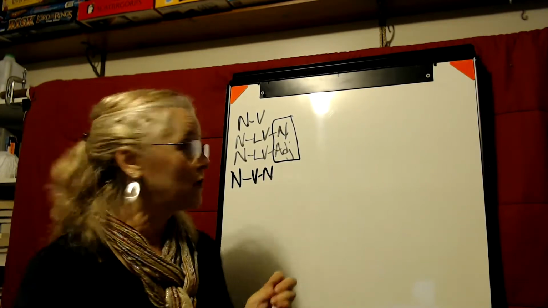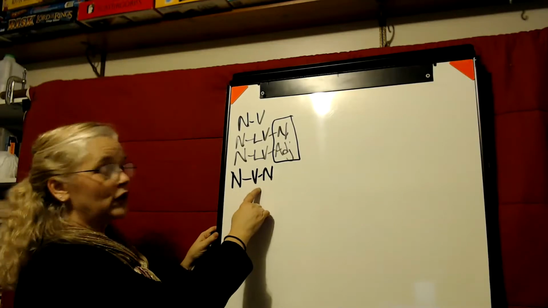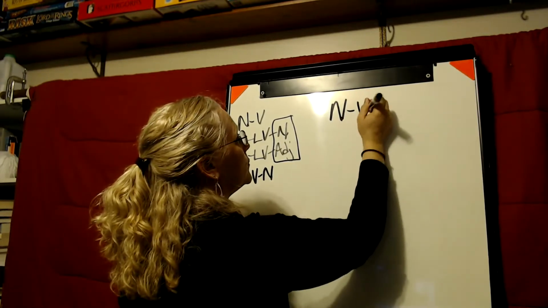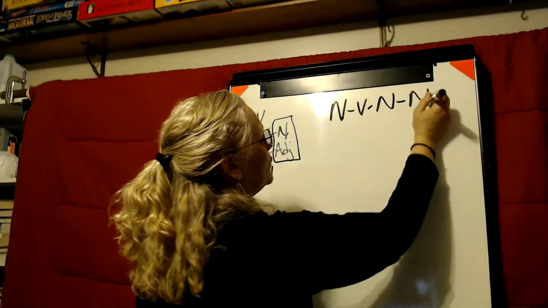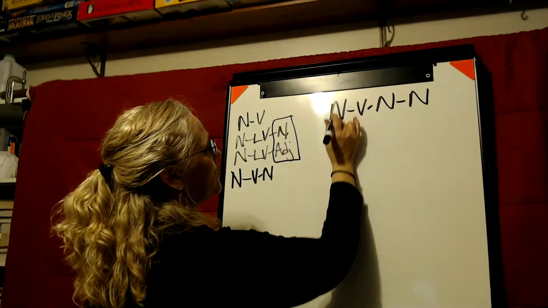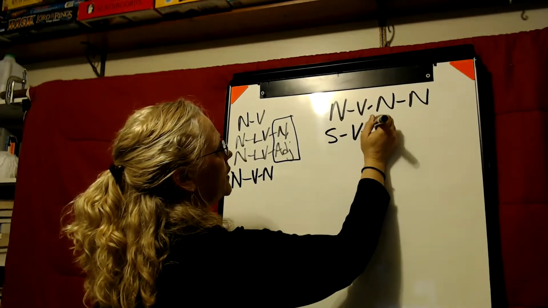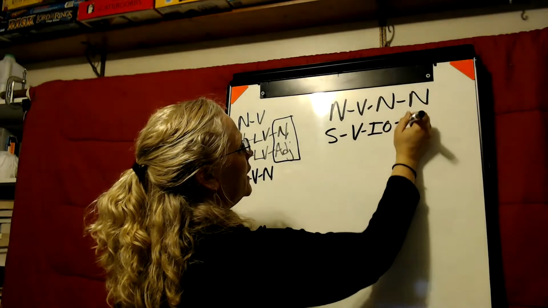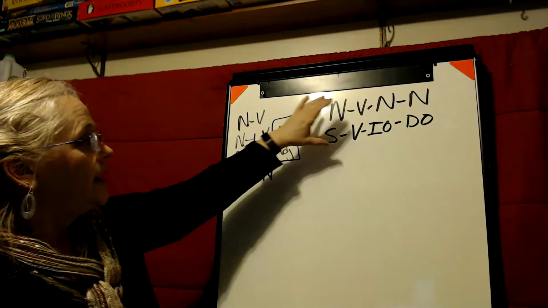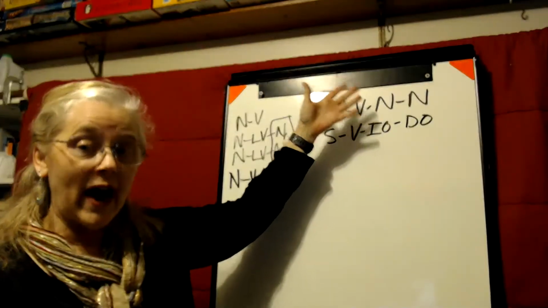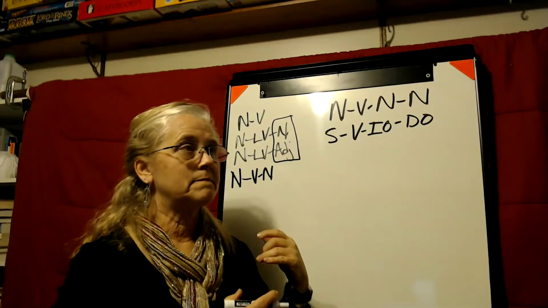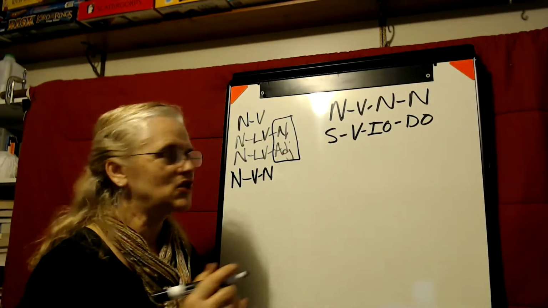That was where the subject, verb, and direct object. Today we're going to talk about a noun, verb, noun, noun sentence. Or it's also a subject, so the noun is a subject, a verb, an indirect object, and a direct object. In these sentences, our verbs are action verbs, and they're actions that, well, you'll get it as I show you.